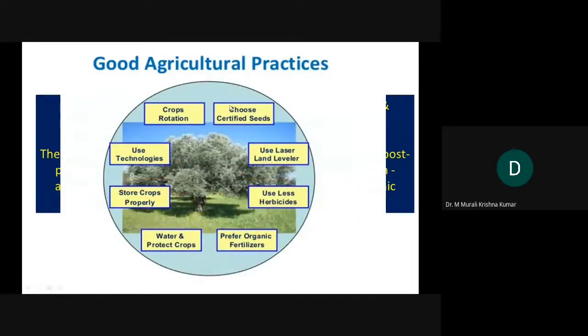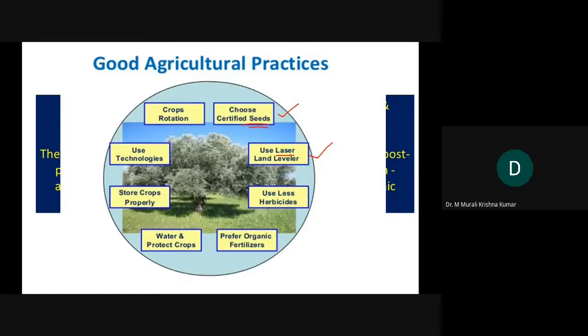The various issues that come under good agricultural practices: one is selecting certified seeds, because we have to start from an authentic resource. Second one is prepare land by using technology.